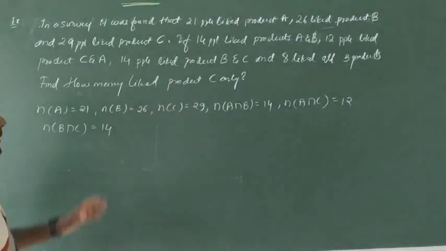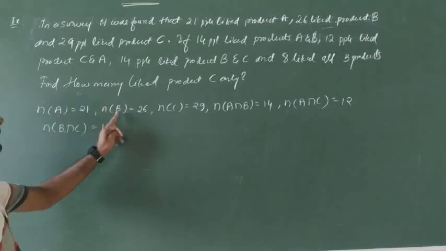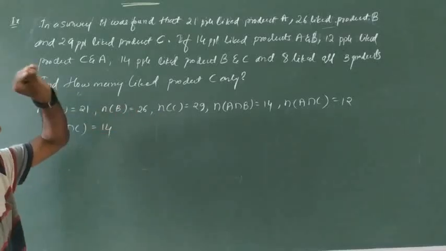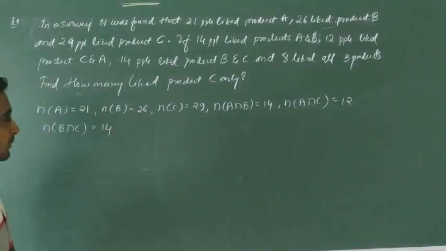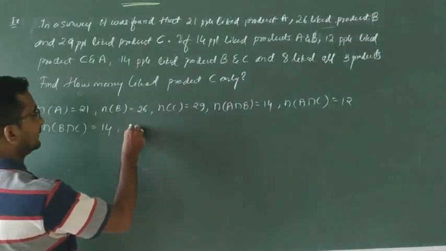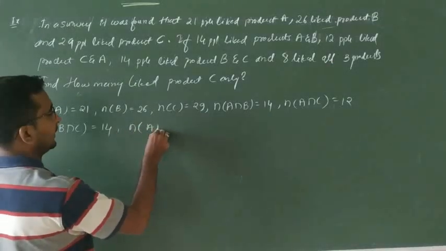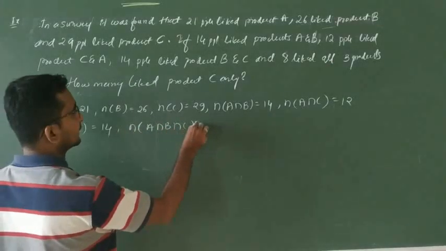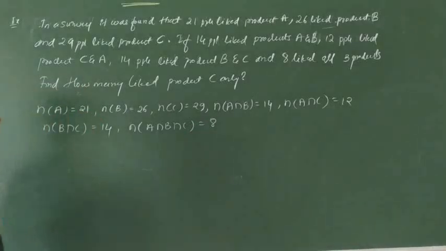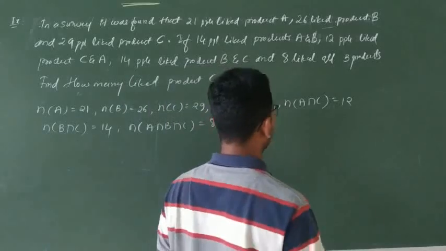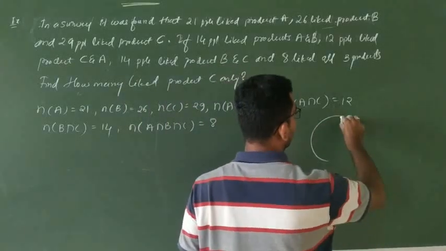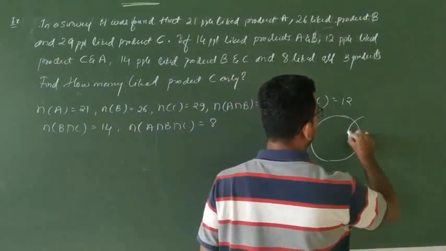So here how many products? Product A, B and C, 3 products. 8 like all 3 products, so all means that is A intersection B intersection C, that is 8. Here what we have to find out is how many people like product C only. Again I am going to draw the Venn diagram of this one.